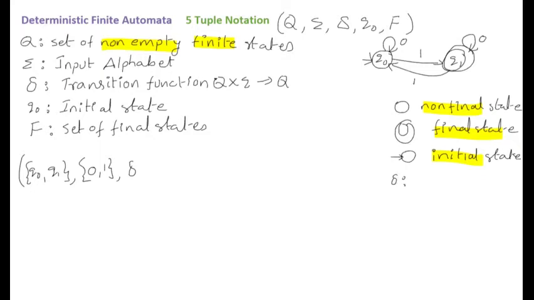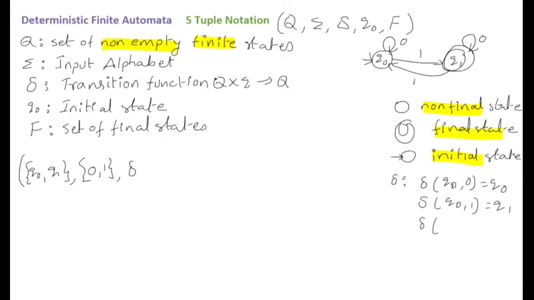The first transition is Q0 on 0, it is moving to the self state. So let us write delta of Q0 on reading the symbol 0, it is moving to the state Q0. And the second transition is Q0 on 1, it is moving to the state Q1. So that is delta of Q0 on 1 is Q1.